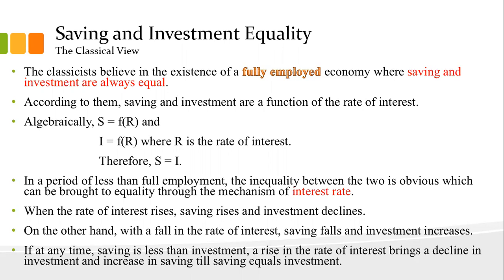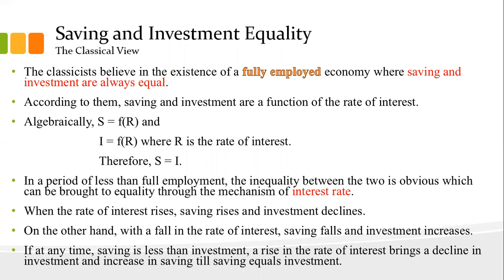In the next lecture, we will learn what are the loopholes that Keynes has found in this classical theory of saving and investment equality, and how he defined saving and investment equilibrium or equality. So let's start with the classical view.